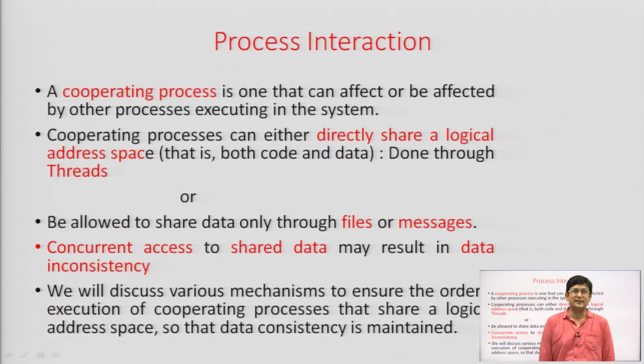We have already seen with the example of threads how this can be done. If we are accessing files or messages, that is also sharing of data. So, concurrent access to shared data may result in data inconsistency, which we have already seen in the previous slide. In these lectures we have discussed various mechanisms by which the data inconsistency can be removed.